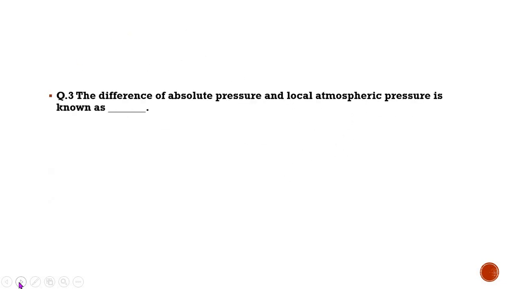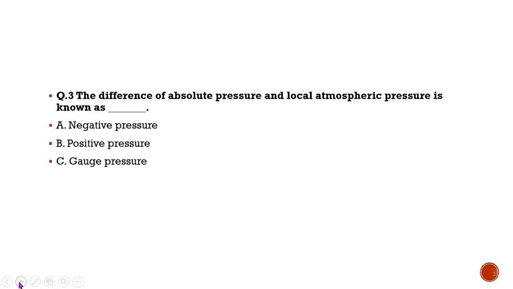Now the next question in front of you: the difference of absolute pressure and local pressure is known as dash dash. A, negative pressure; B, positive pressure; C, gauge pressure; D, hydraulic pressure. And the correct answer is option C, gauge pressure.